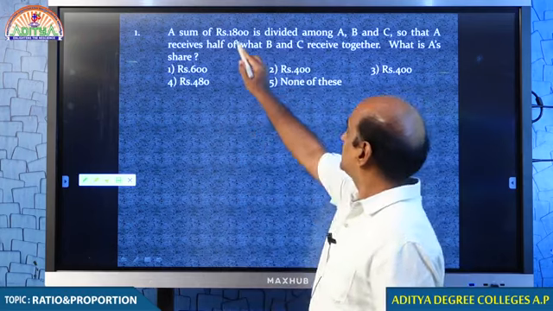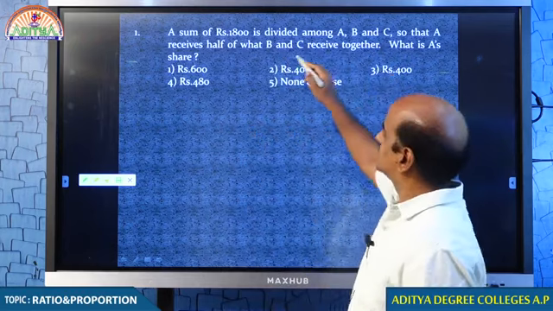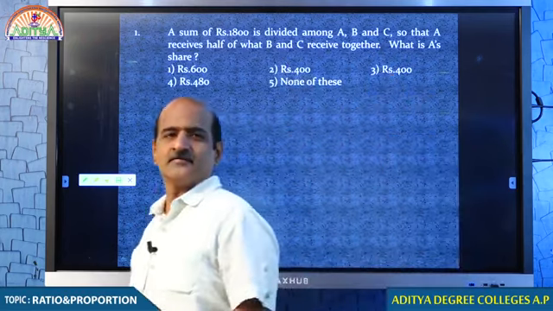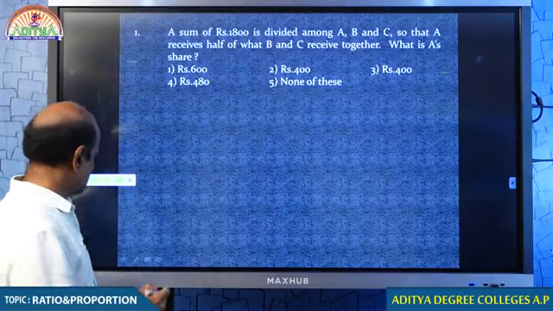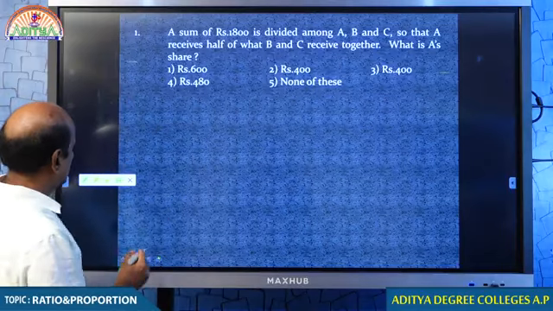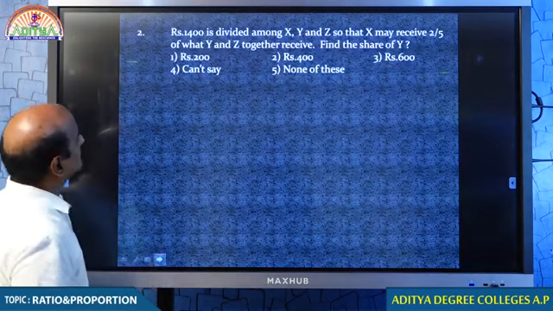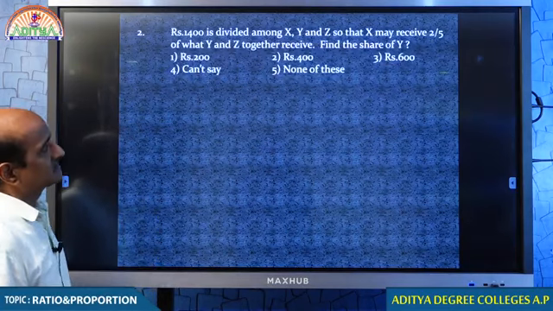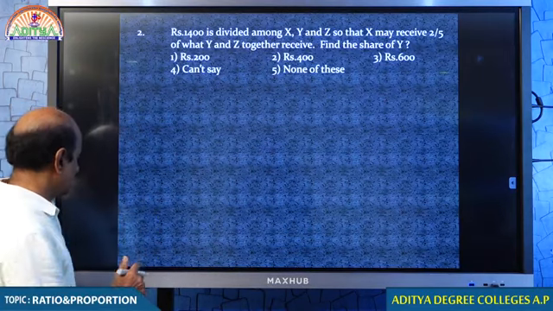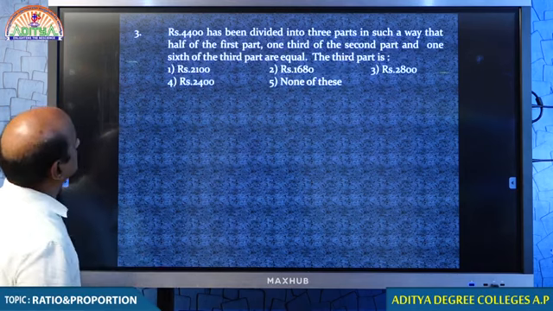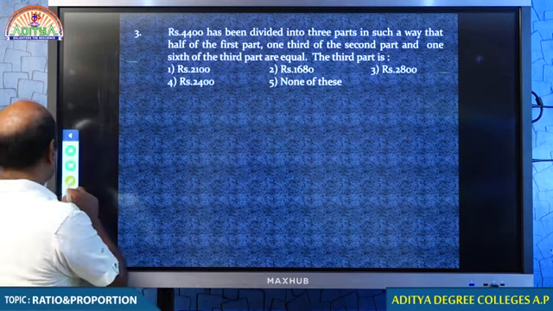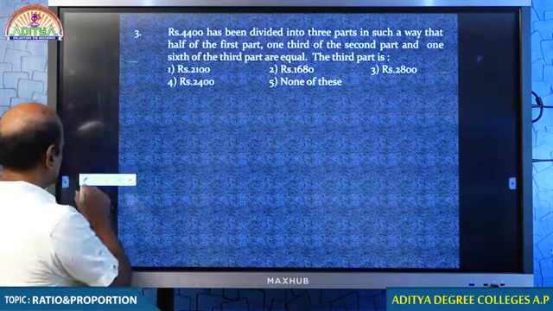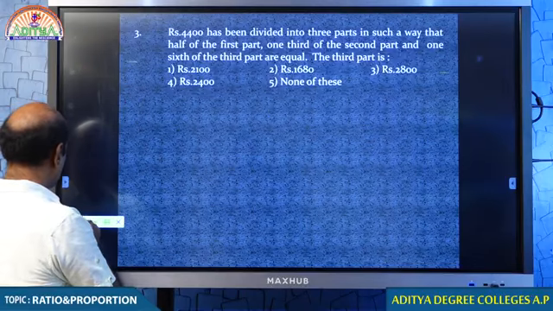Students, a sum of 1800 rupees is divided, this already we discussed yesterday, so we need not get back to the question. We move on to the next question, question number 2. This one also we discussed, and I already told you why your answer is data inadequate. And question number 3, this question also we discussed in the previous class. Here is the question.